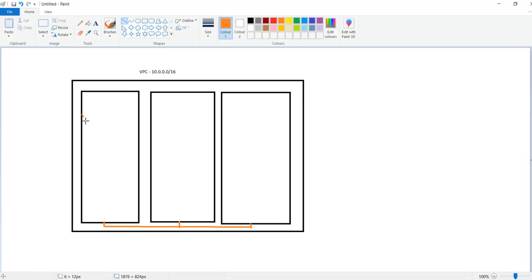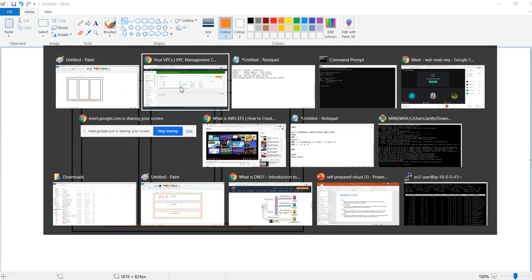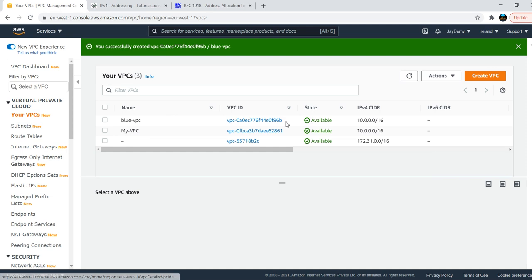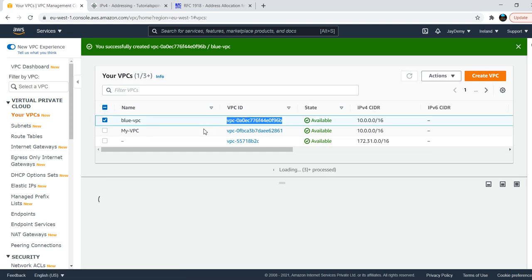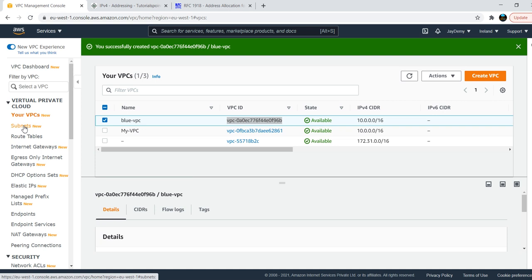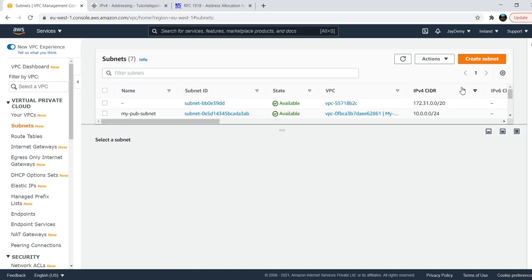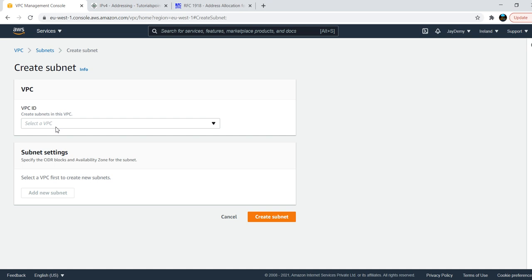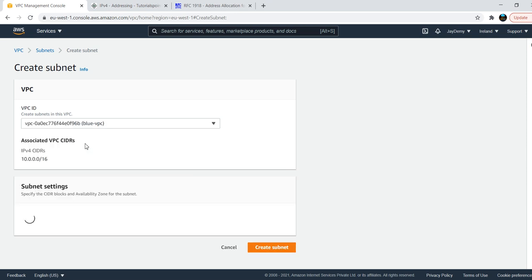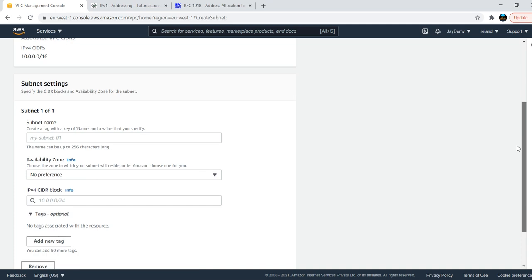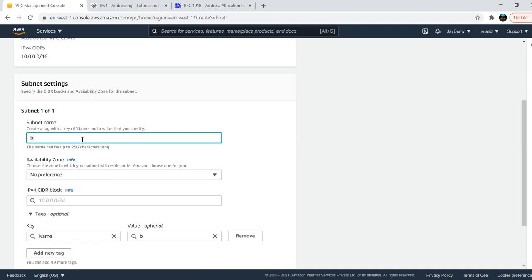So now what we'll do, remember this when you are creating your subnet. The next step is our subnet. Go to subnet, create subnet, select VPC. We need to choose our VPC, and under that VPC only we are going to create. So, blue VPC. Subnet name: blue public subnet 1.